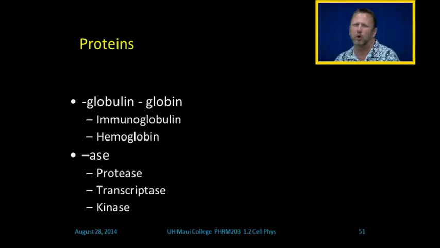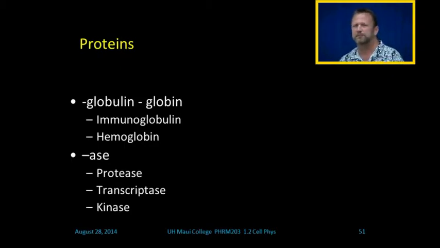Like immunoglobulin is an immune globulin. It's made by the immune system. It's made by lymphocytes. And globulin means it's a protein. Hemoglobin, heme, is the iron-containing heme group in the center of it. Hemoglobin is the stuff that makes your blood red, carrying oxygen to the cells, carrying carbon dioxide away. Please don't forget that when someone else asks you that.